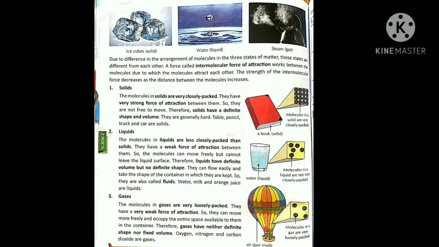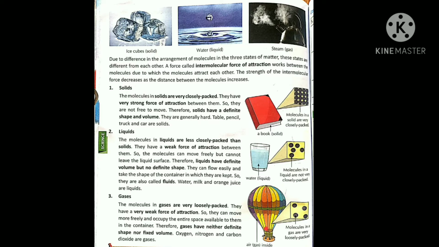Now we will move towards the gases. Observe here what happened. See the molecular distance: one molecule is here, one molecule is there, and the distance between them is very high. The molecules in gases are very loosely packed.